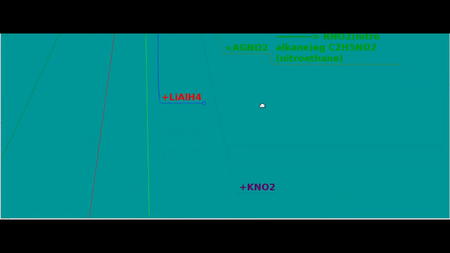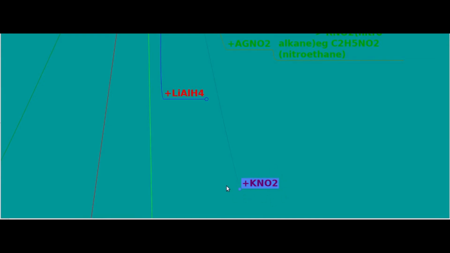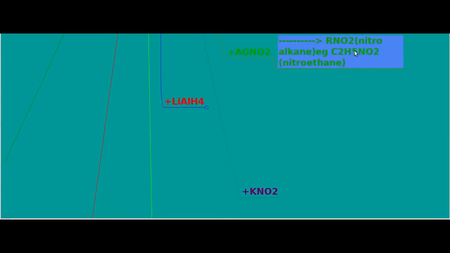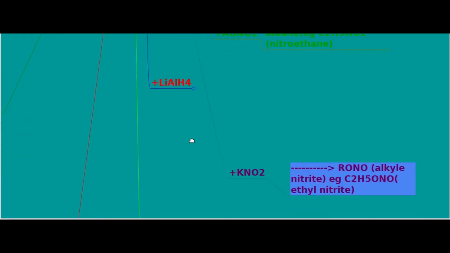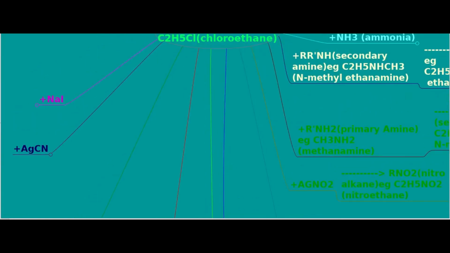But if the reagent is potassium nitrite, the product is RONO. The NO2 group is attached to the carbon of the alkyl group through oxygen. Alkyl nitrite is the product. That is, if your haloalkane is C2H5Cl with potassium nitrite, the product is C2H5ONO, that is, ethyl nitrite. This type of NO2 group is an ambident nucleophile.